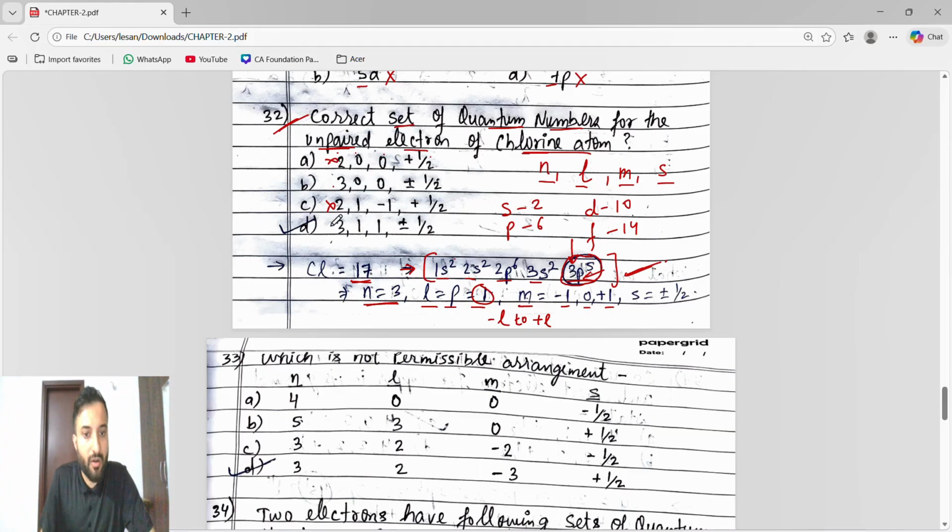So either B or D. So L is what? L is 1. Oh, sorry, L is 0, not possible. So B is also not possible.